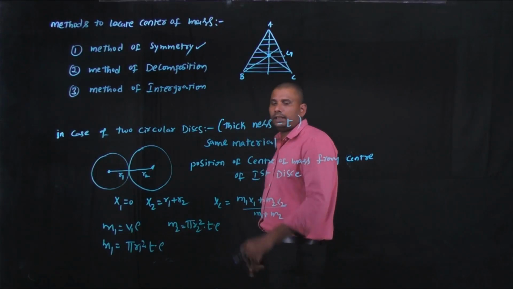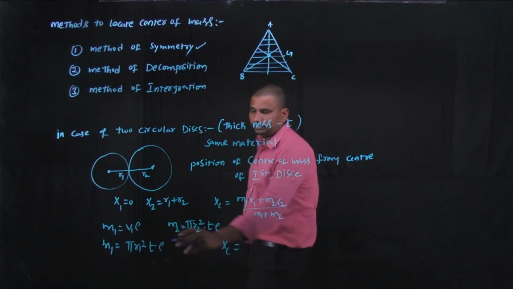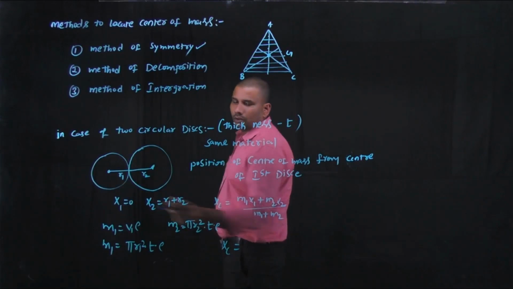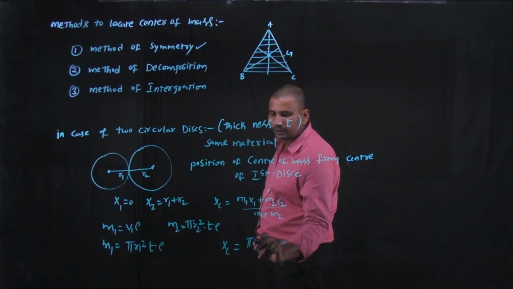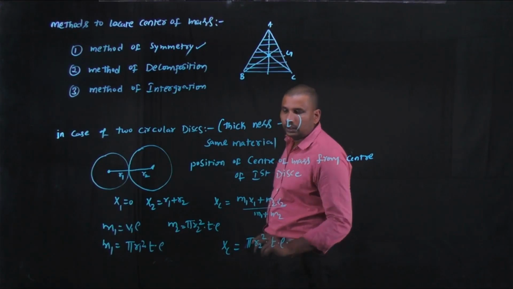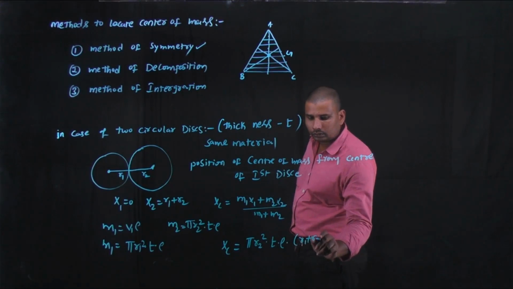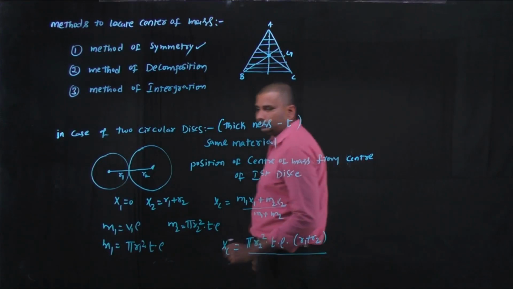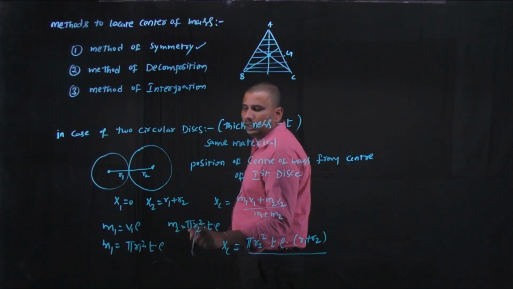Okay, by substituting the values, we get the value of xc. Of course m1 is multiplied with x1. Here x1 is 0, that's why the m1 x1 term is 0, and the value of m2 is pi r2 square into t into rho, and the value of x2 is r1 plus r2, by m1 plus m2. This is the value of m1, pi r1 square t rho, and this is m2.